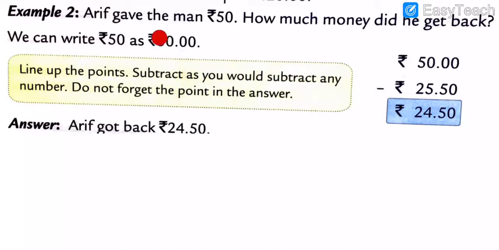15.00. This is called a point, and after it 00. Line up the points, subtract as you would subtract any number. Do not forget the point in the answer. It means we compulsorily have to put the points when writing the subtracting money. So now note down this example number 2 and its question.